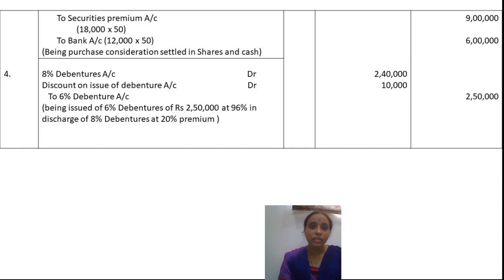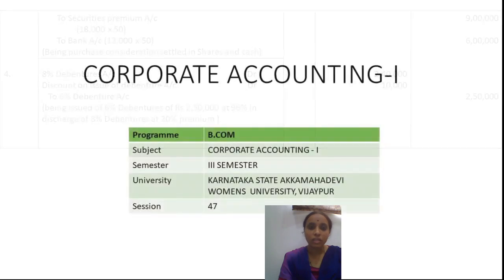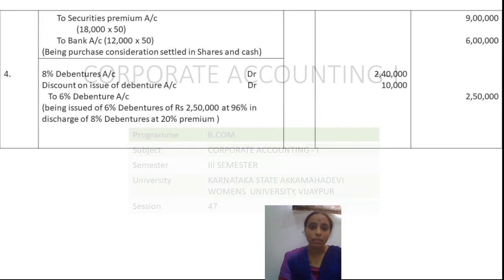The last entry to be passed is for 6% debentures of 2,50,000 being issued at 96% in discharge of the 8% debentures. So 8% debentures account debtor 2,40,000, discount on issue of debentures, that is 96%, 4% is a discount, 10,000, to 6% debentures account 2,50,000. So these are the entries we passed in the books of the transferee company.